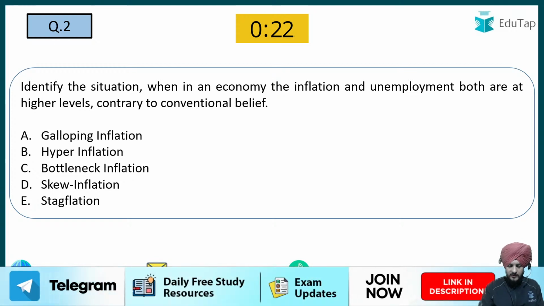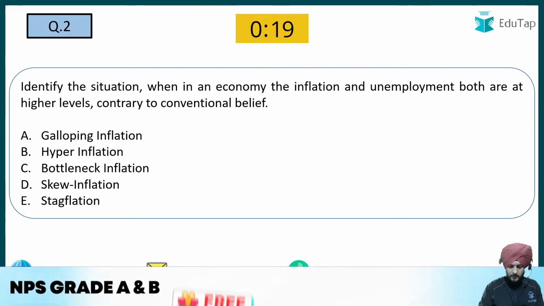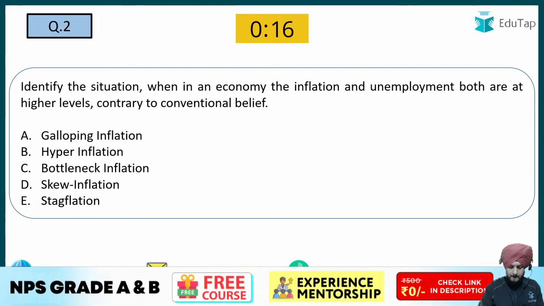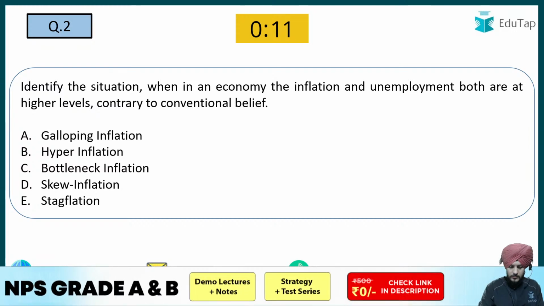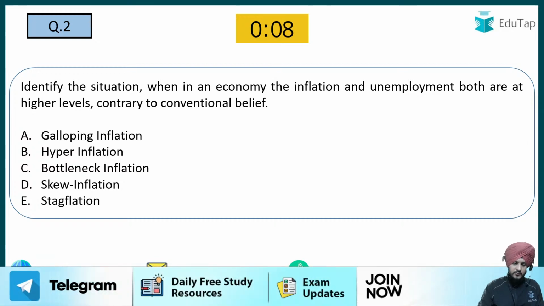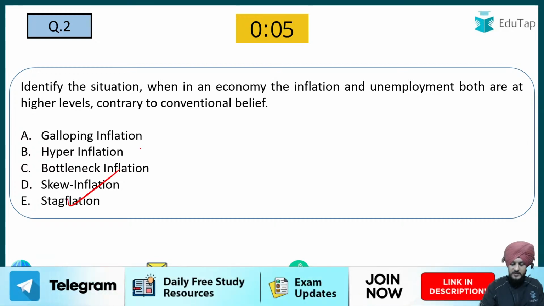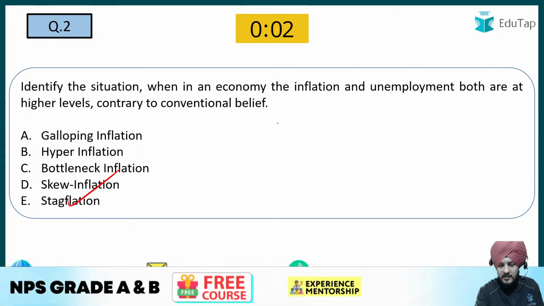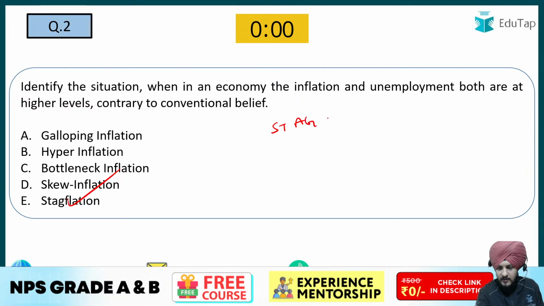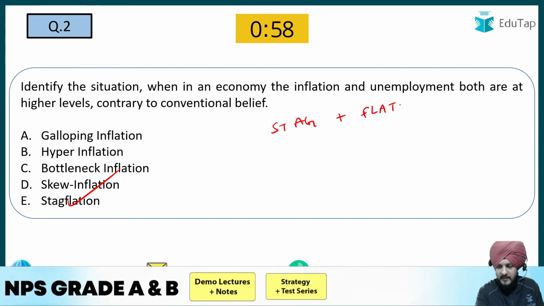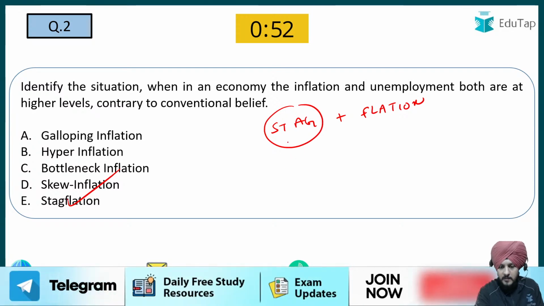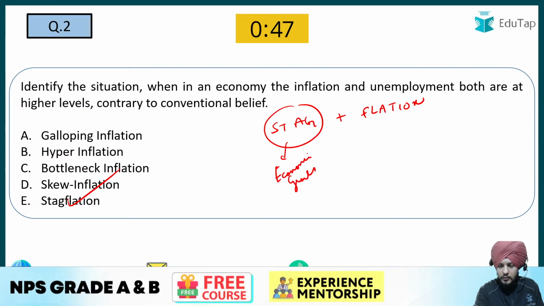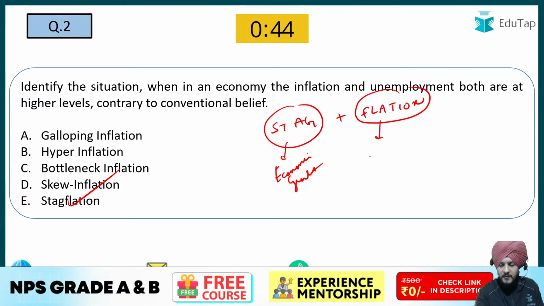Yes, Luke Floor has given his answer. What about others? Mark your answers, please. Fine. So the correct answer to this question is E, which is stagflation. So what is stagflation? If you break down this term, it includes stag plus flation. Stag refers to stagnation in the economy. When I say economy, it specifically means economic growth. And flation basically represents inflation.